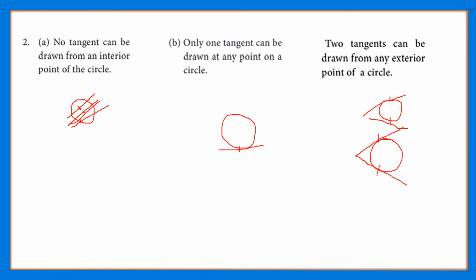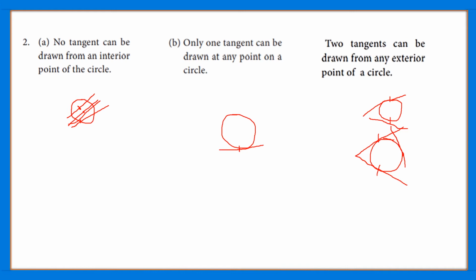If this is the point from which we need to draw the tangent, this will be our tangent. So two tangents can be drawn from any exterior point of a circle. That is, if we choose two different points, then two different tangents can be drawn to the same circle.